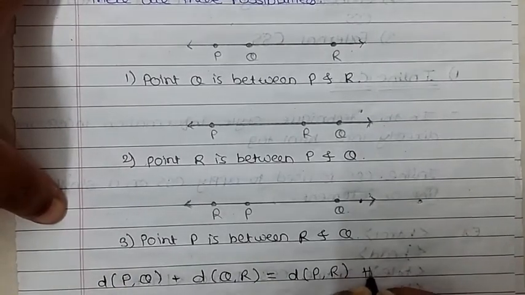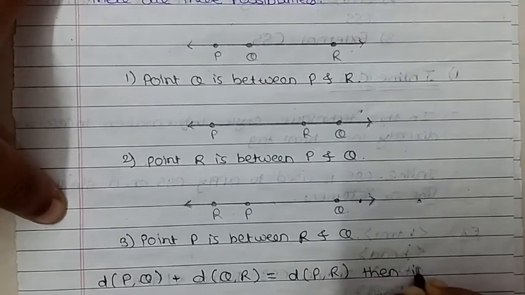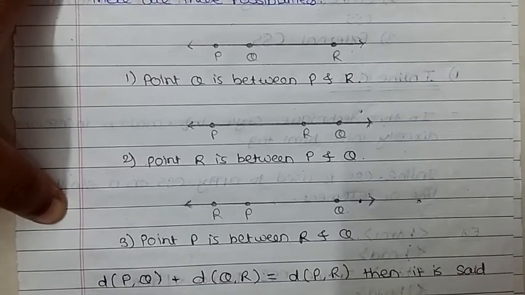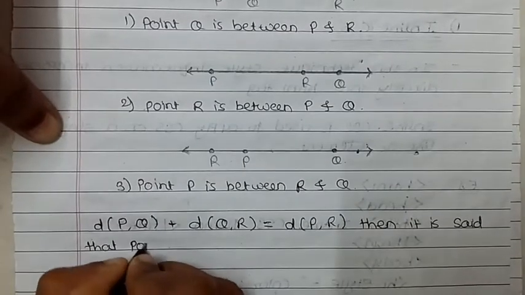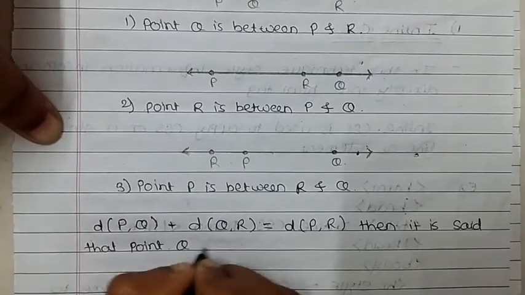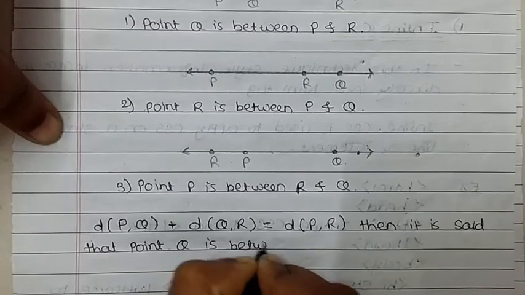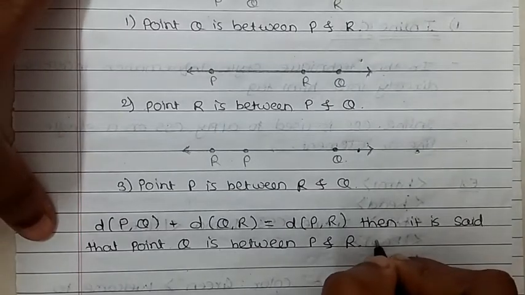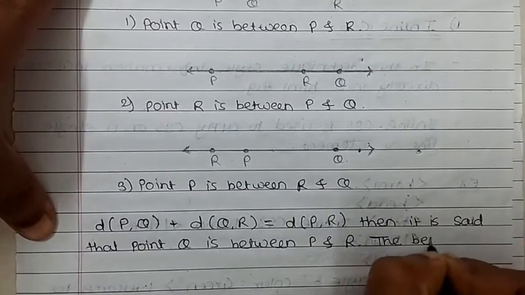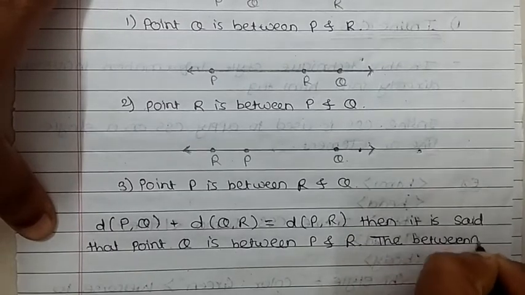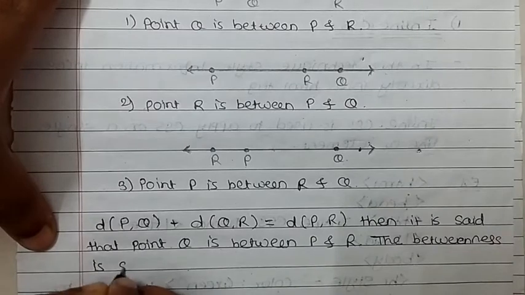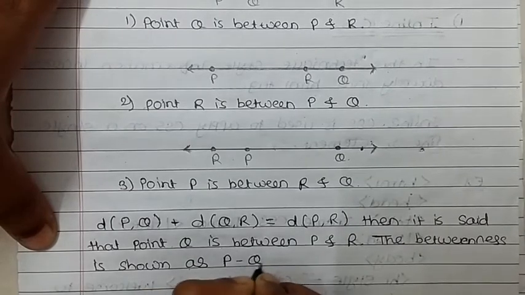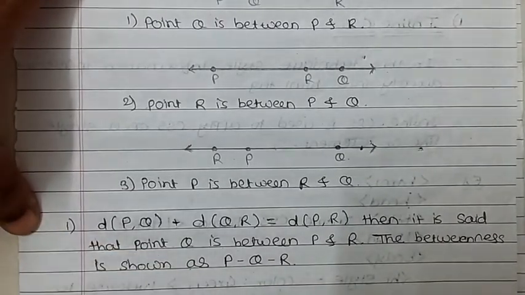So write down here: then it is said that point Q is between P and R. So the betweenness is shown as P-Q-R. This is for the first condition.